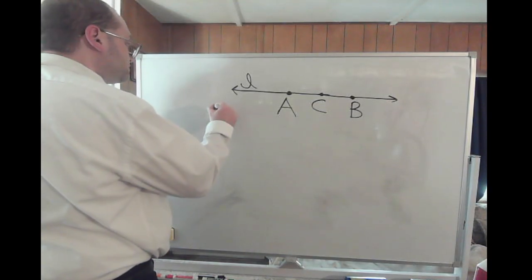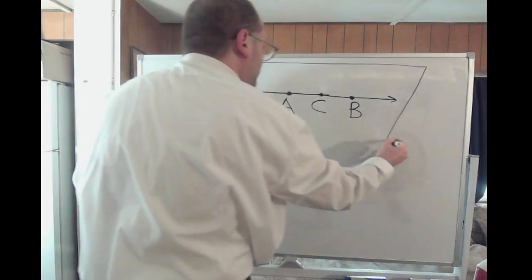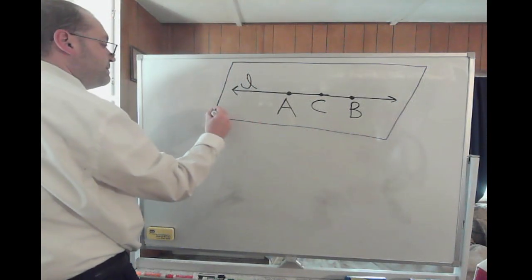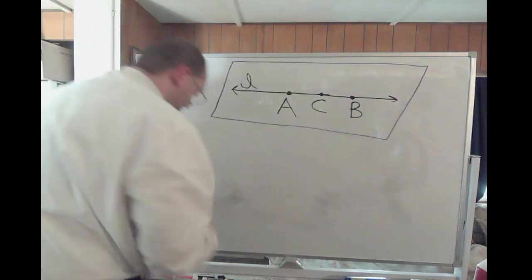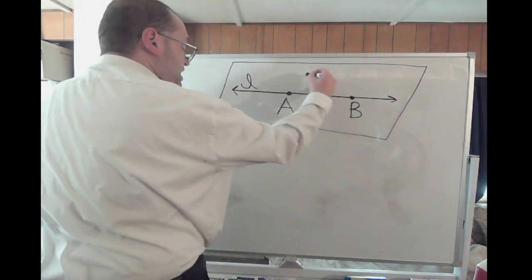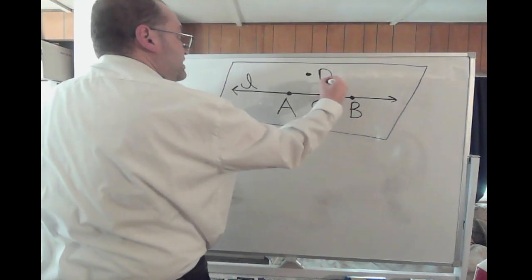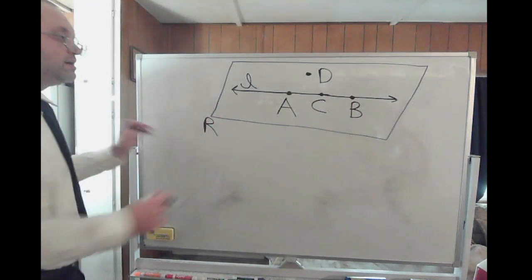Now, let's draw this plane back again. I'd like to draw that back again. This time, let's say I plot a point D. We'll call this plane R, okay?